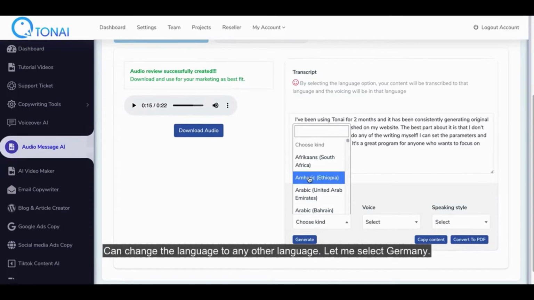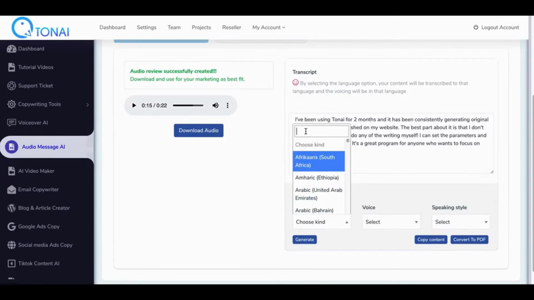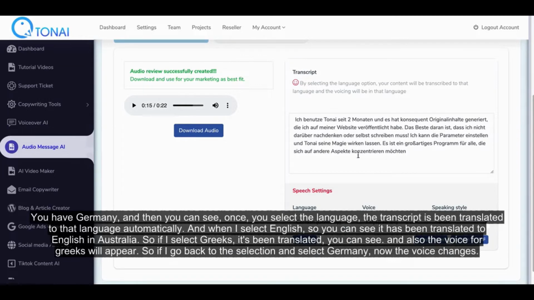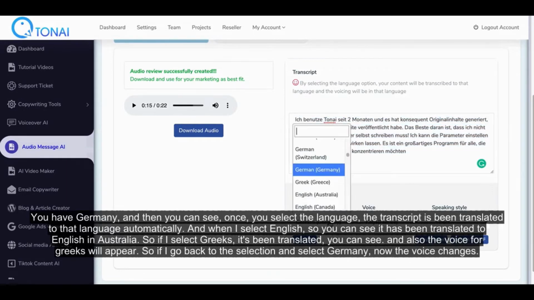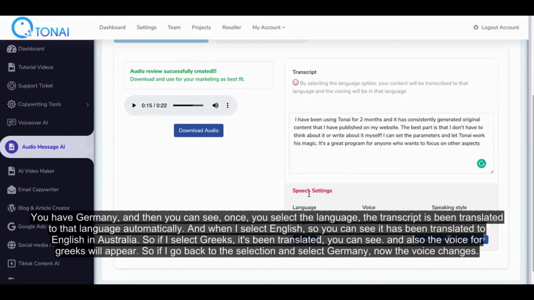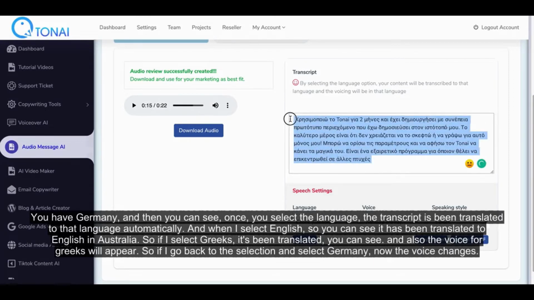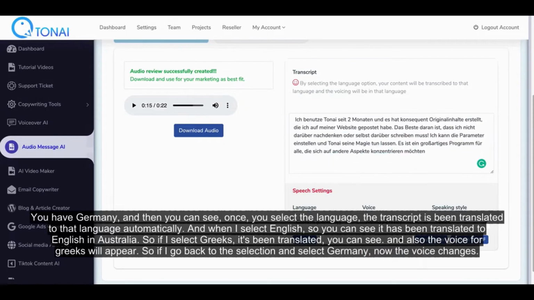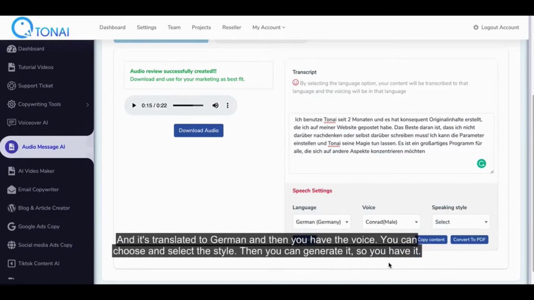And you can change the language to any other language. Let me select German. Once you select the language, the transcript is translated to that language automatically. And when I select English, you can see it has been translated to English in Australia, and the voice changes. If I select Greek, it's been translated, you can see. And also the voice for Greek will appear. And it's translated to German, and then you have the voice. And this is in German.